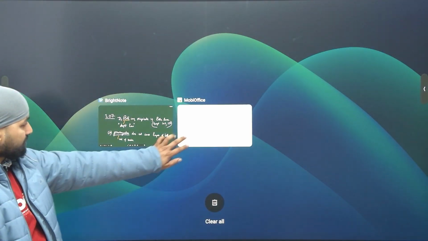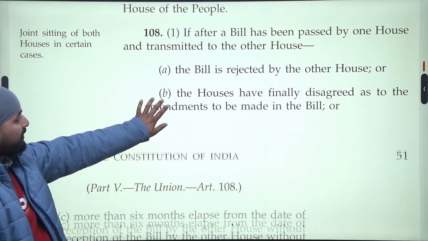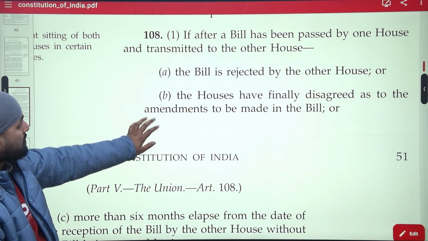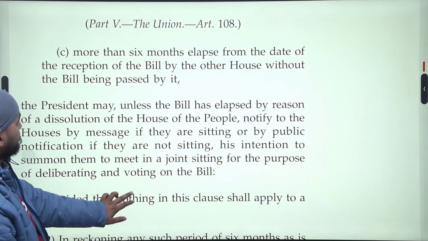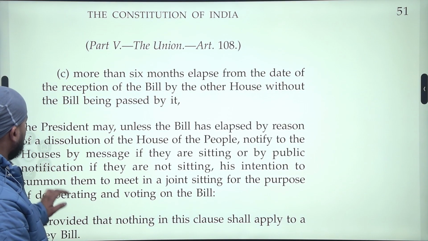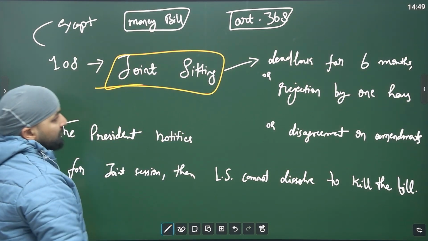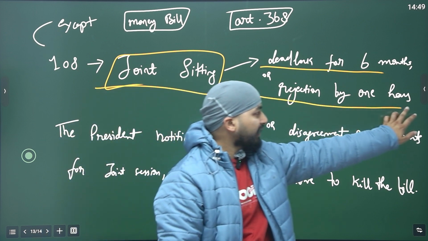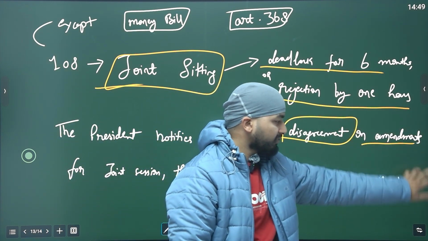Joint sessions. This is the text. You can see it. Article 108. We'll see. For a joint sitting, there has been a deadlock for 6 months, or any one house rejects the bill, or there is a disagreement on the amendments made in the bill.